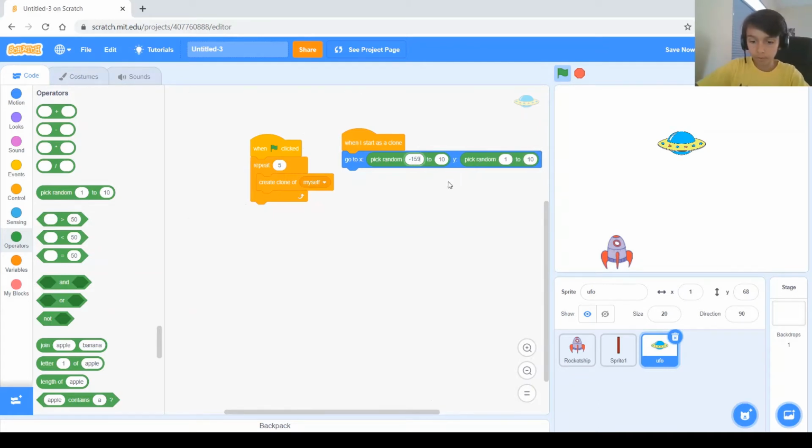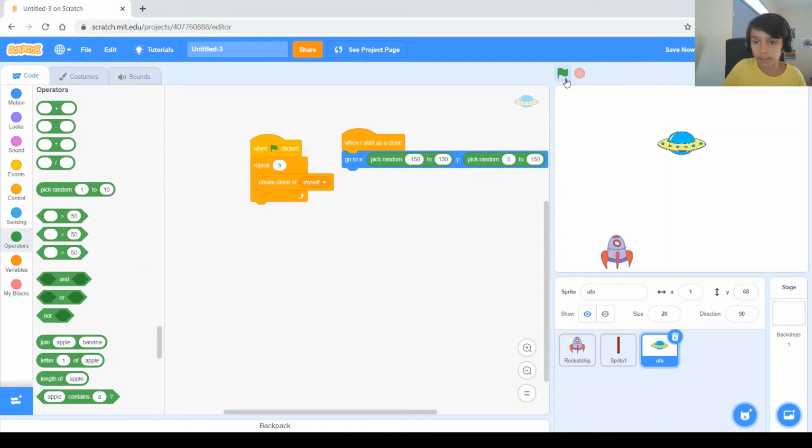-150 and 150 and 0 and 150. So now let's test it, and you can see 6 of the UFOs appear because of the 5 clones and the original UFO.